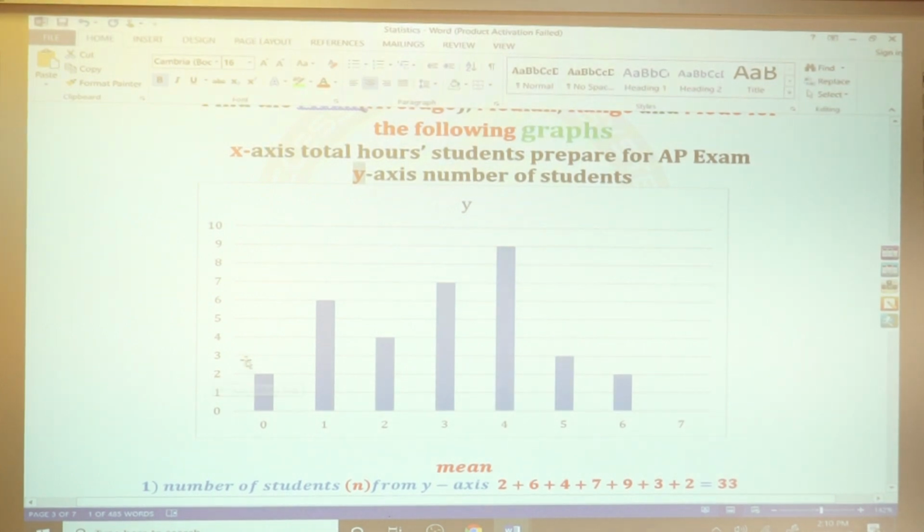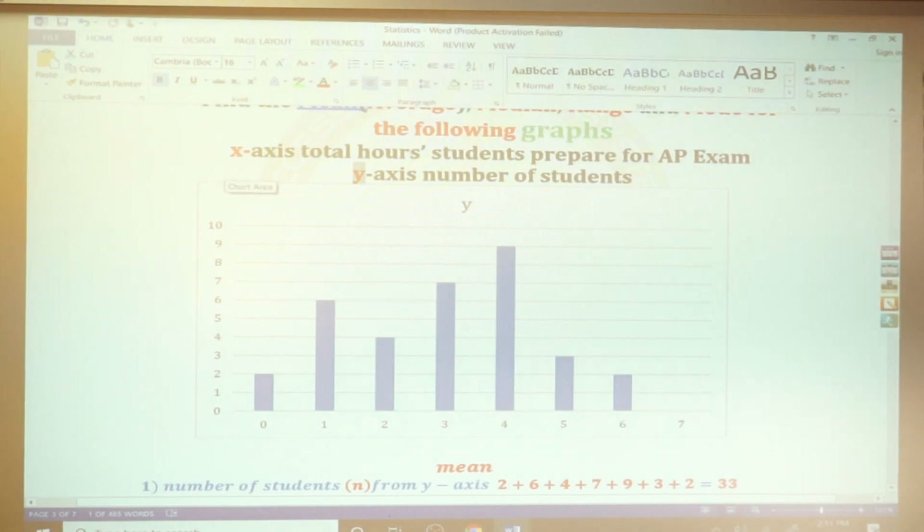We asked the students at the school how many hours they study. 2 students said 0. 6 of them study 1 hour. 4 of them study 2 hours. 7 of them study 3 hours. 9 of them study 4 hours. 5 hours, only 3 students. 6 hours, only 2 students. 7 hours, no student. None of the students study 7 hours.